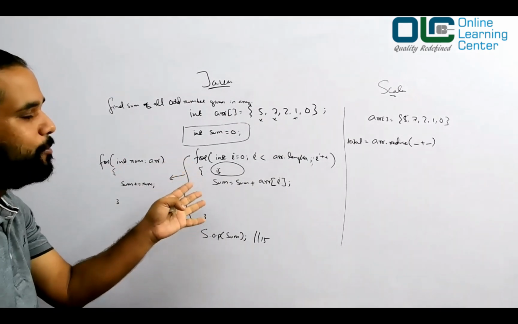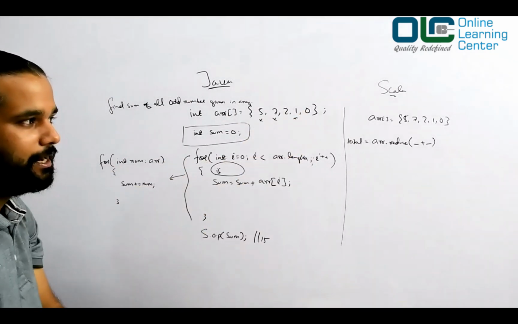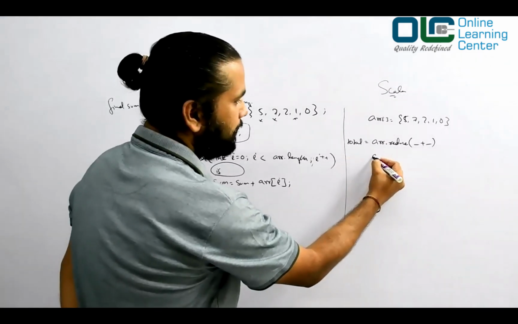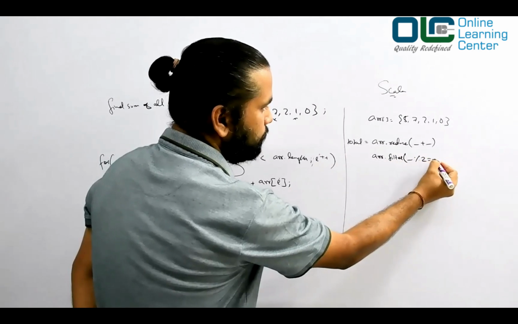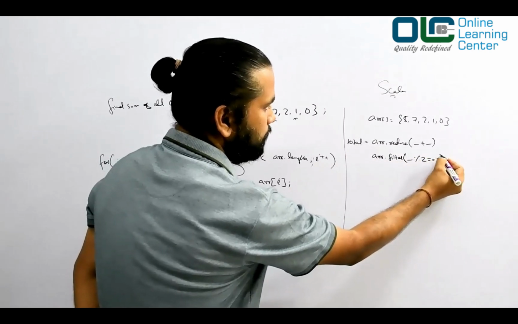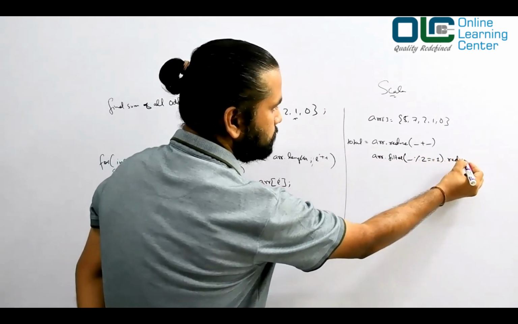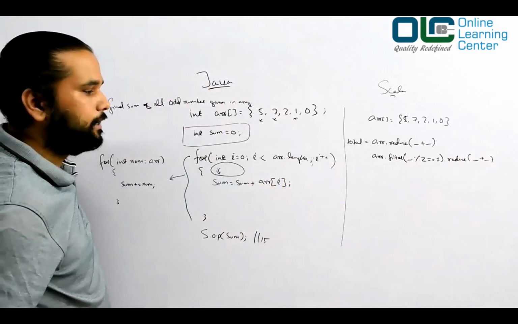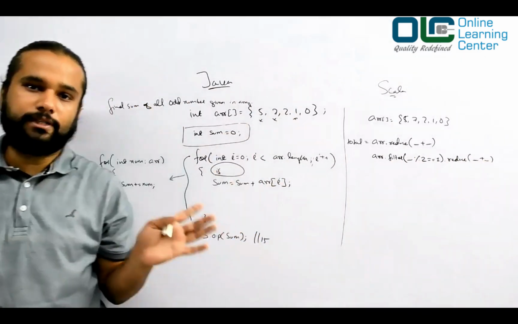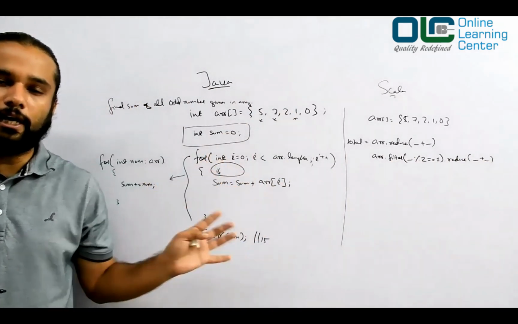And you really don't have to do that in Scala. All you will do is say array dot filter modulo 2 is equal to 1 dot reduce, something like this. It's done. One line of code, right? And then you don't have to write a lot of code. That's the whole agenda of telling you this.